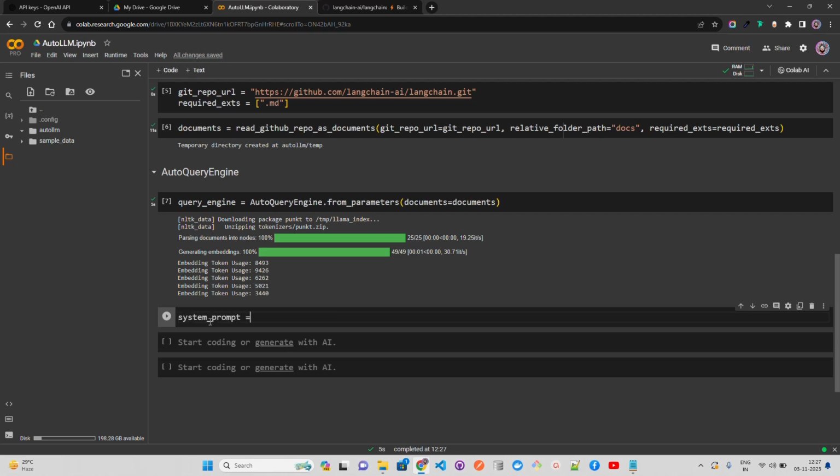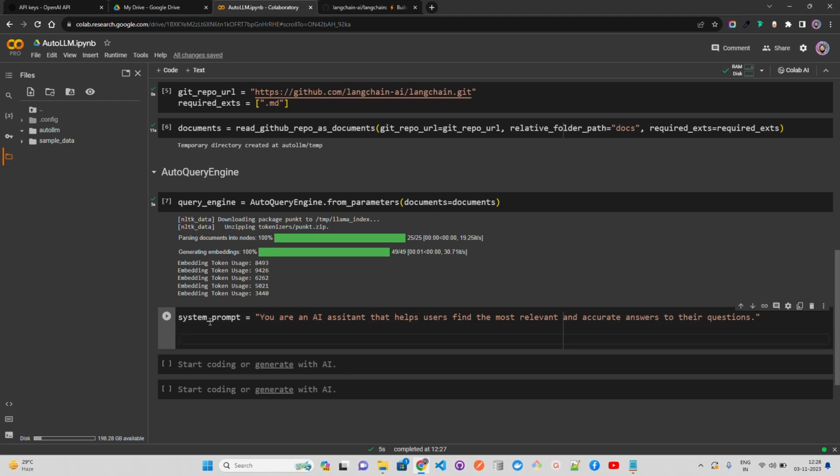For example, if you have a system prompt, you can define here in your system prompt that you are an AI assistant that helps users find the most relevant and accurate answers to their questions, something like this. Okay, now this is your system prompt.